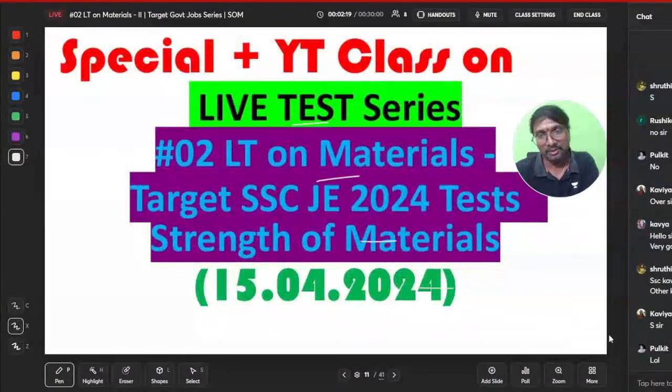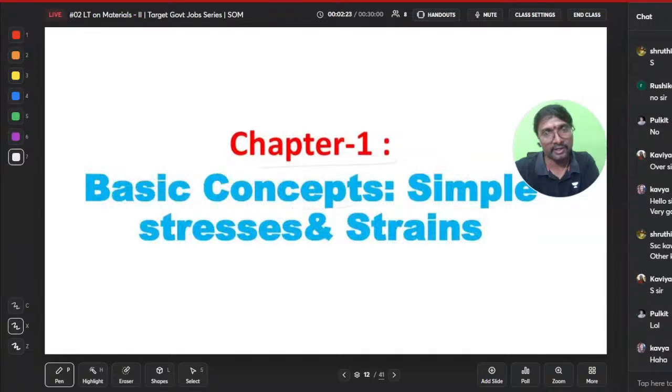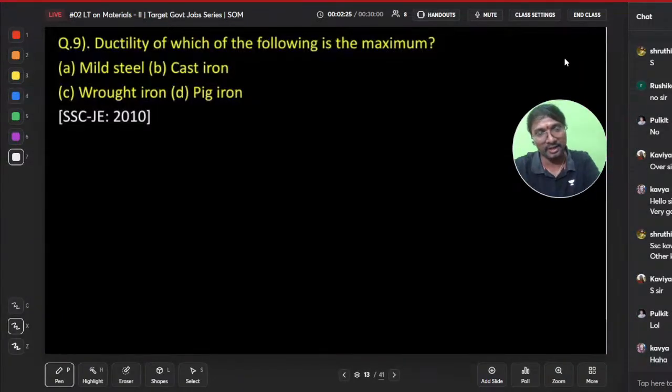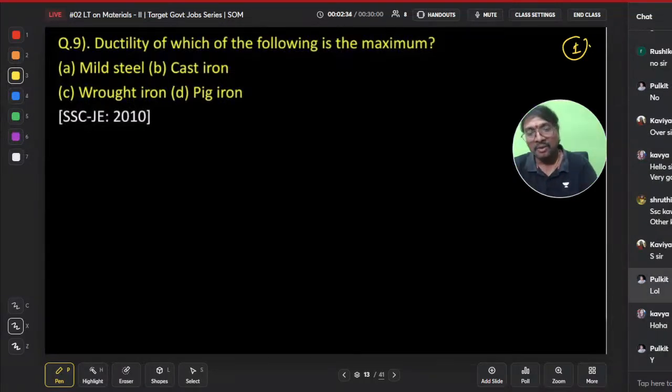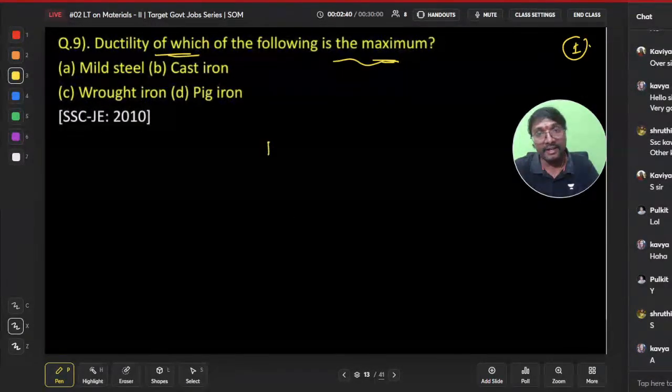Now coming to this. So here, what is it? You can say this first chapter, basic concepts of simple stresses and strains. Now, here this is the ninth question. Do you remember, everyone? This is the ninth question which we have done yesterday. What is actually given? Ductility of which of the following is maximum? So ductility should be maximum means what is that? You can say, everyone.